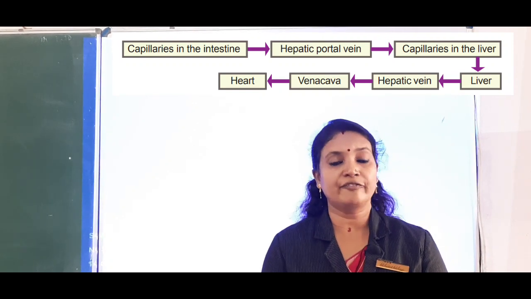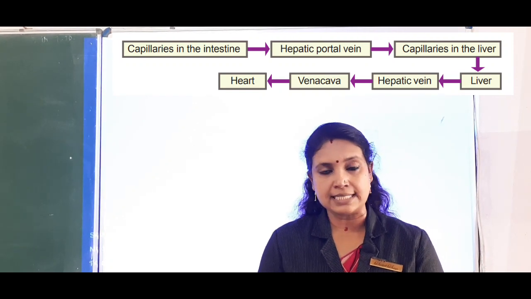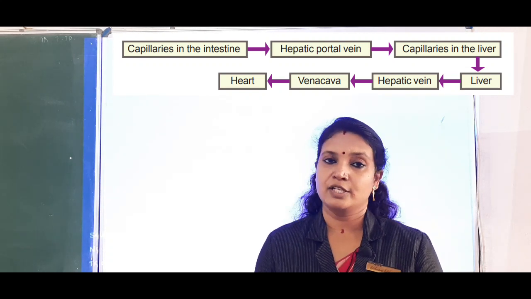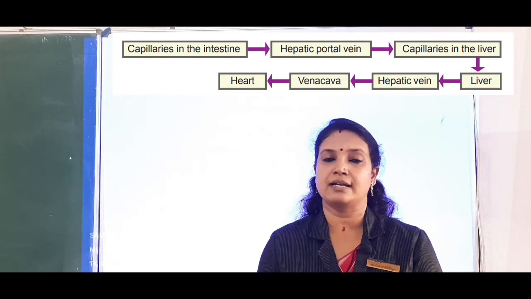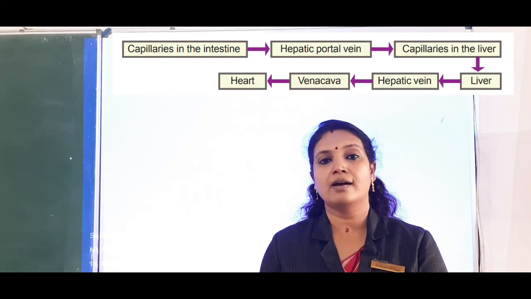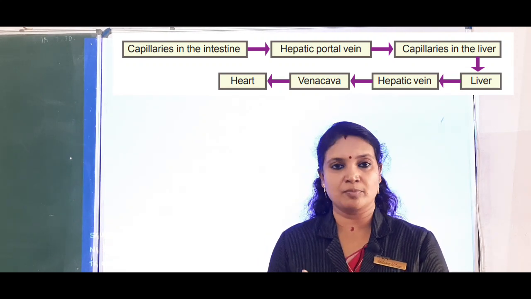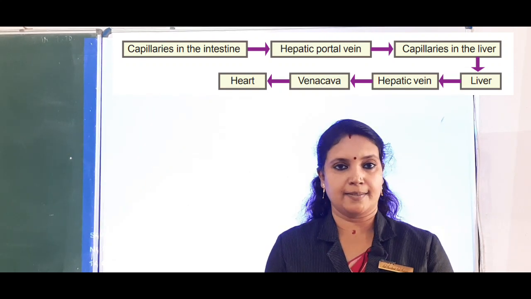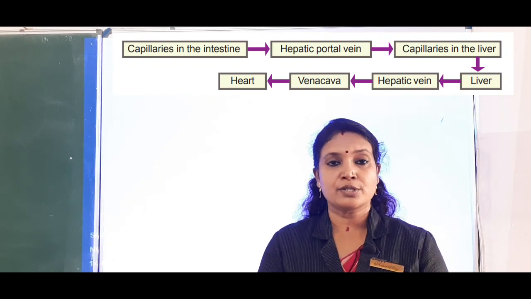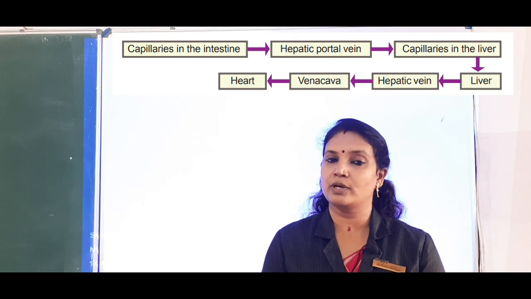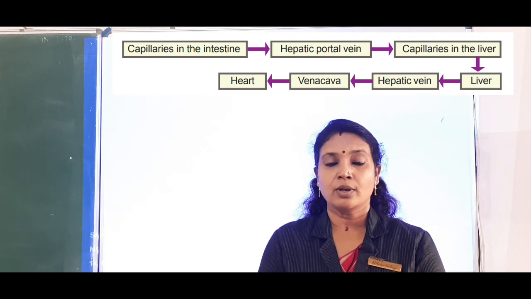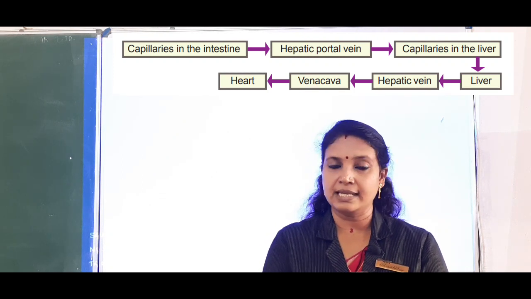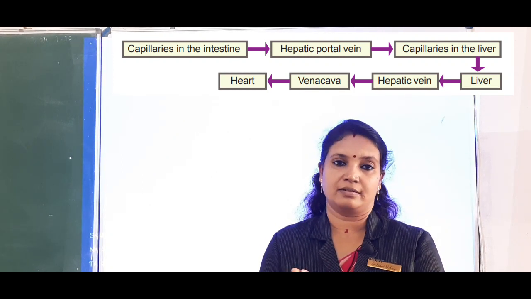Okay, so after this, the blood is carried by the hepatic vein to the vena cava, and the vena cava carries this nutrient rich blood to the heart, that is, to the right atrium. Okay, so this is the hepatic portal circulation. So hepatic portal circulation takes place between the intestine and the liver.